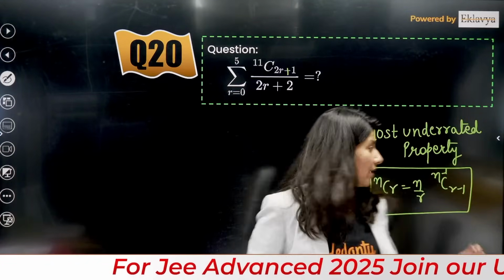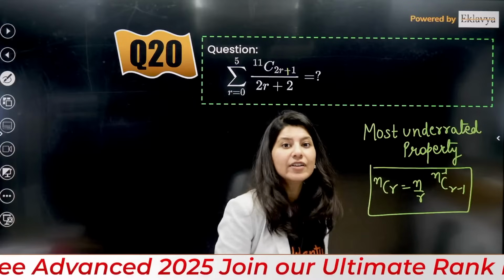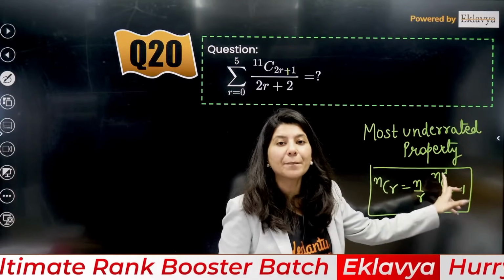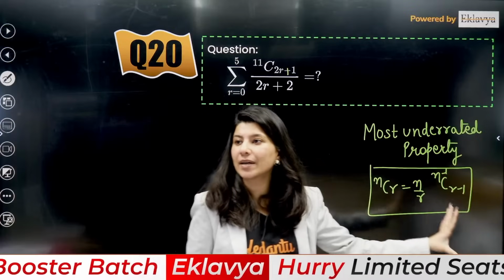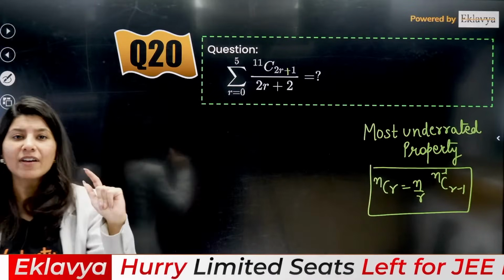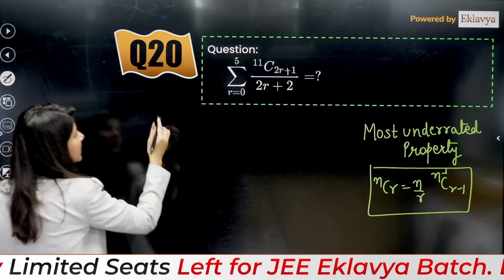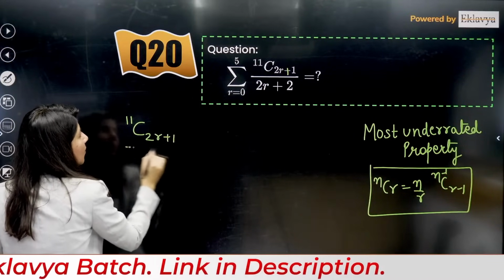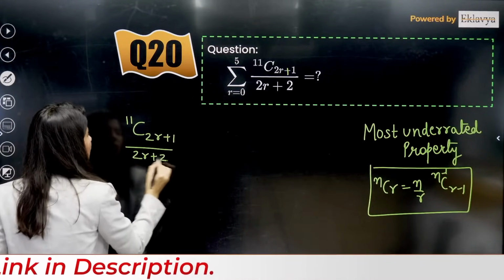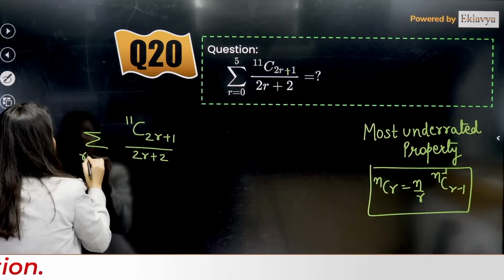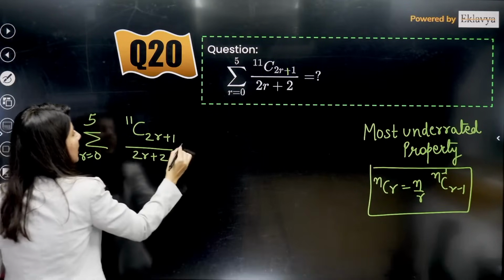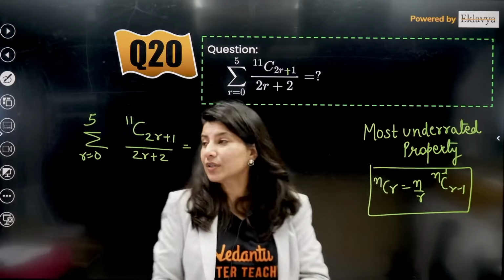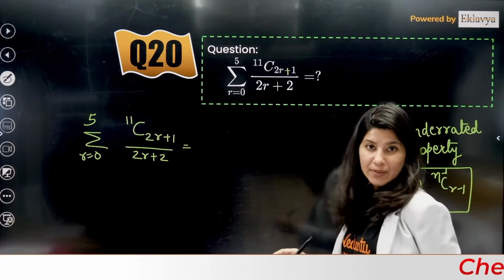NCR is equals to n by r. So this n and r will come in front, and 1 you have to remove from this upper and lower index, n minus 1, CR minus 1. We are going to use this property. Very easy question. So r is equals to 0. Now understand. This is 11C 2r plus 1 upon 2r plus 2. And this is r equals to 0 to, maybe they are asking till 5. Understand? So this is 11C2r plus 1.